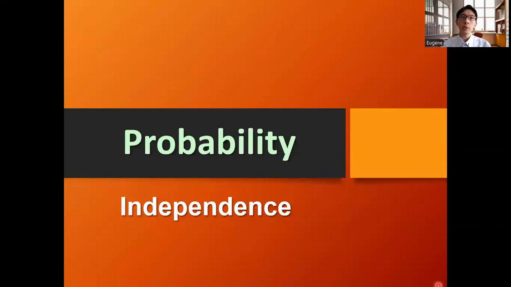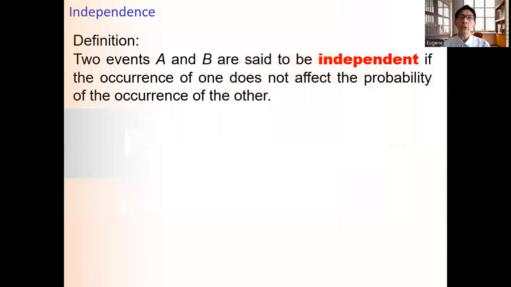Hello everyone. In this video, we cover independent events. Given two events A and B, they are said to be independent if the occurrence of one event does not affect the probability of the occurrence of the other event. Let's take a look at an illustration.